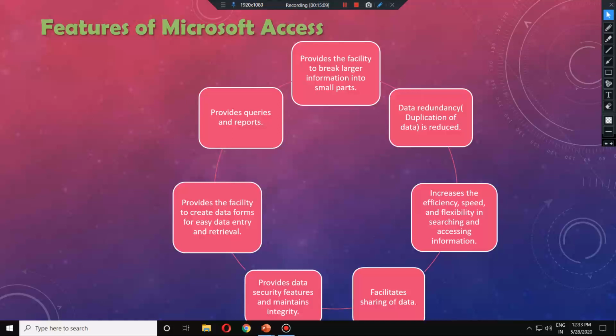And the last feature is the facility of sharing the data, that we already discussed. Sharing of data, everybody knows that whatever data we have, we can share it with others. Suppose I am sitting in a Mumbai office of a particular company having some data and want to send the Mumbai office employees' details to the Delhi office. It will be very difficult if I generate the report only, then take the printout, then send these printouts using courier or some other way, then it will reach the Delhi office in 5 to 10 days. No, not at all.